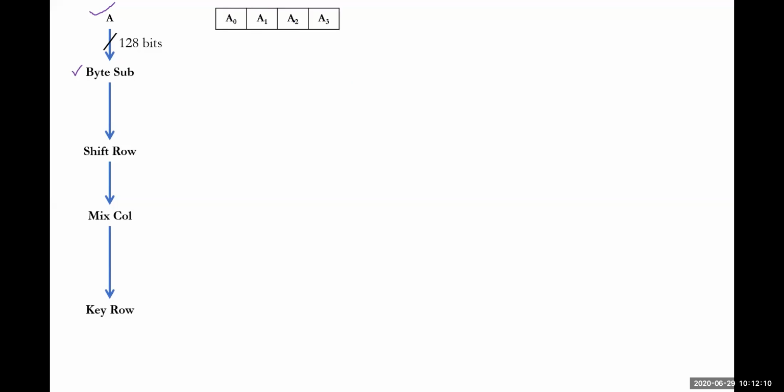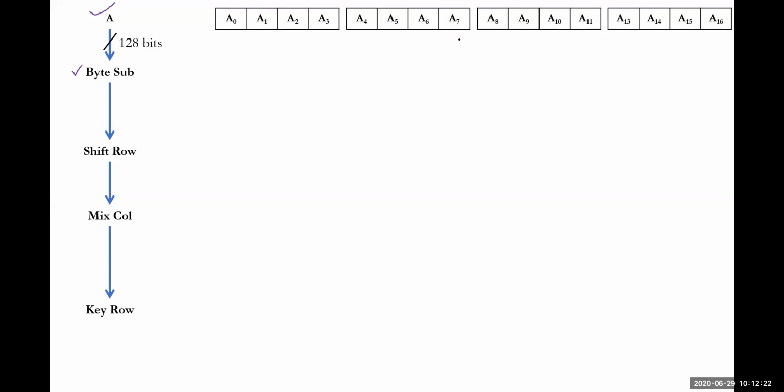So A0, A1, A2, A3, each block will be 8 plus 8 plus 8 plus 8. Four 8s are 32, and again 32, and again 32, and again 32. Each and every part will be 8 bits of data.